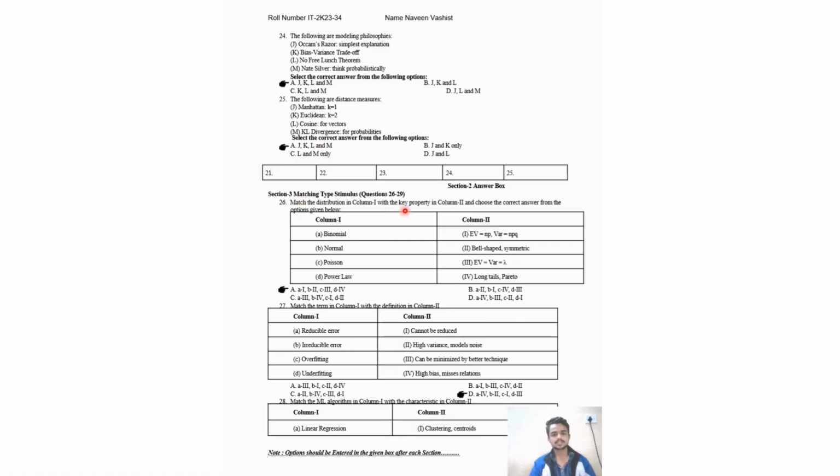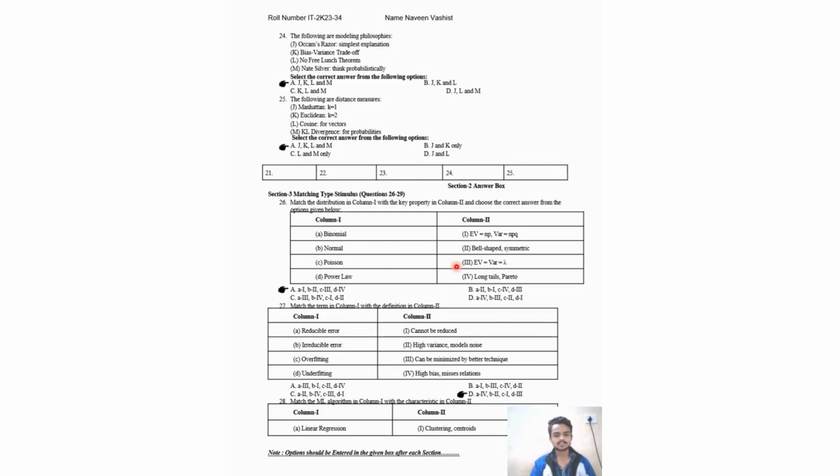Match the distribution in column 1 with the key properties in column 2 and choose the correct answers: binomial, normal, Poisson and power law. So we know all these answers, like binomial, where EV is equal to NP and variance is NPQ. The normal shape is a bell-shaped curve and a symmetric curve.